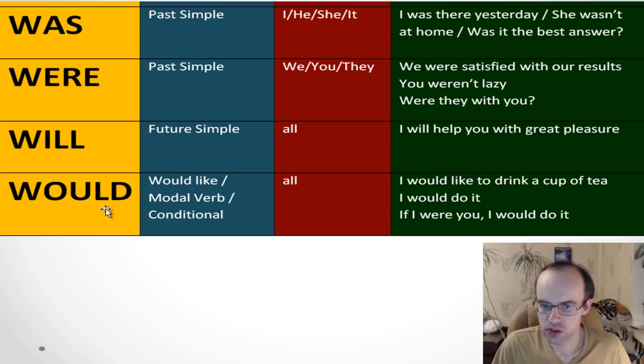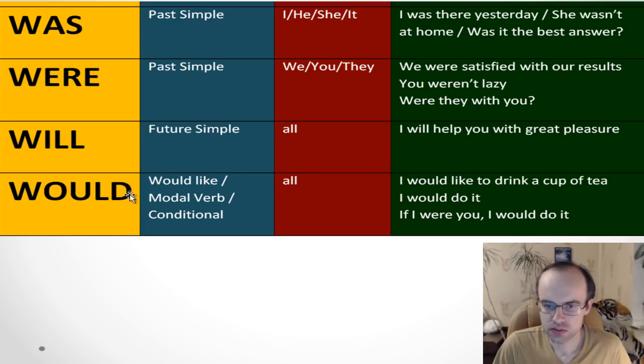And would. So you can use it with this structure, would like. Look, I would like to drink a cup of tea. But we normally say I'd like to drink a cup of tea.